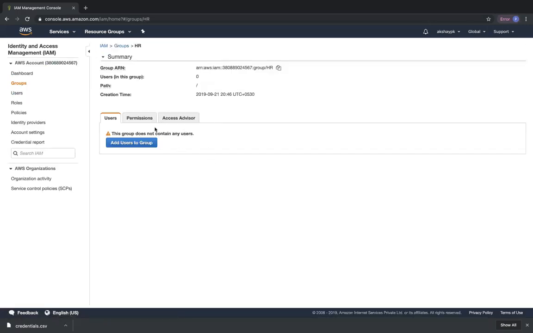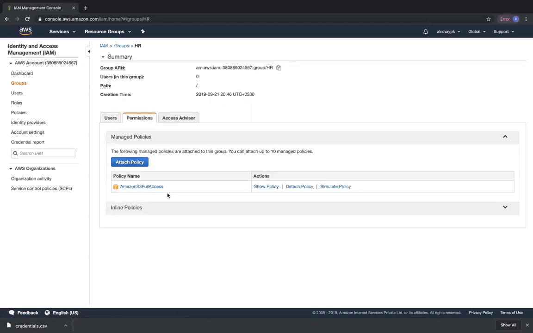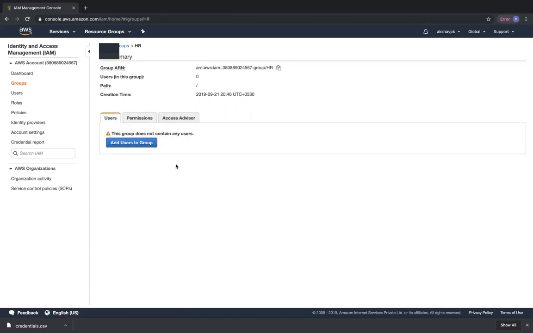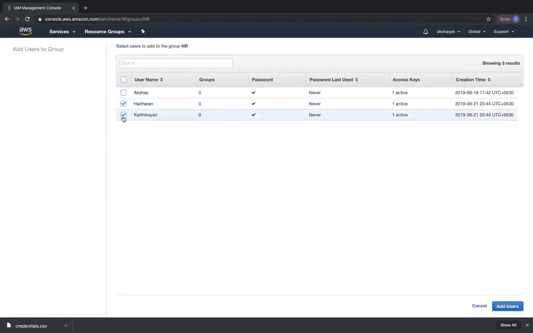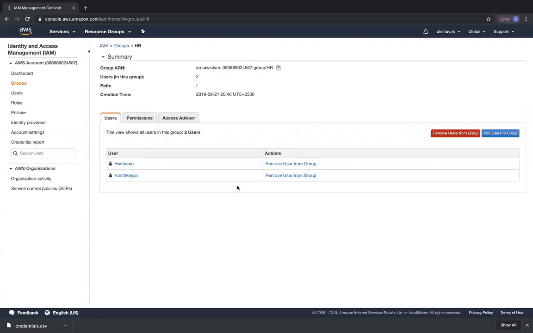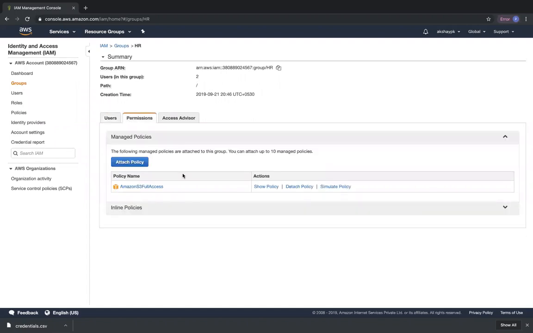The group right now has Amazon S3 full access policy, but they don't have any users. So I'm going to add two users to this group. I'm going to add Hariharan and Karthikeyan to this group. Click on add users. We have added. Okay. So right now, if I log in as Hariharan, I should be able to have access to S3 alone and not to any other service.